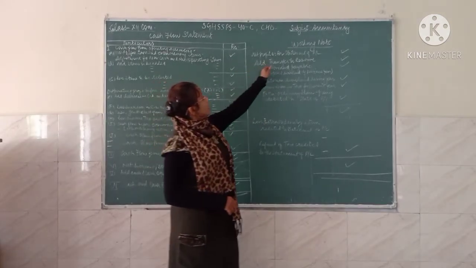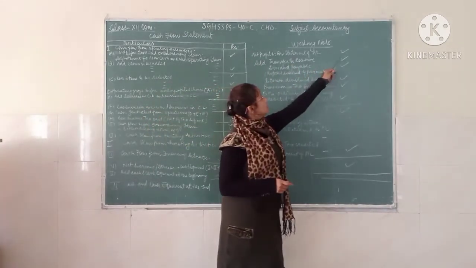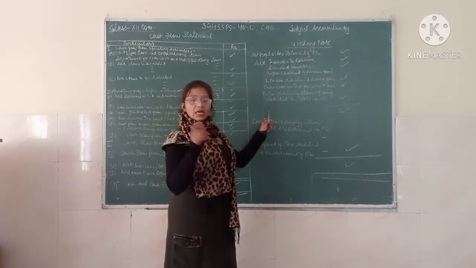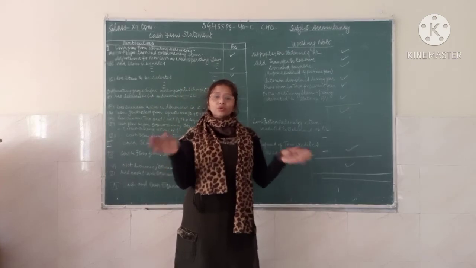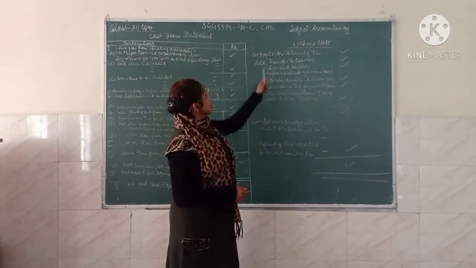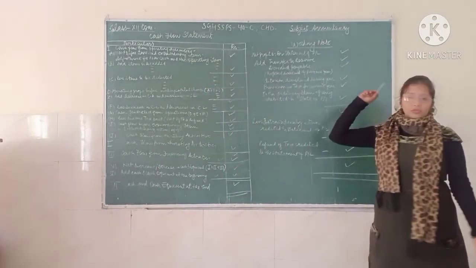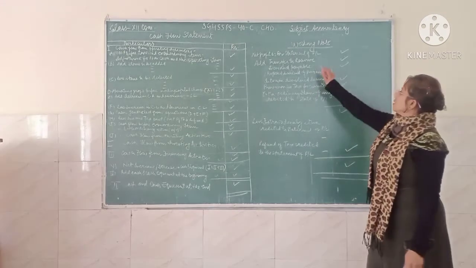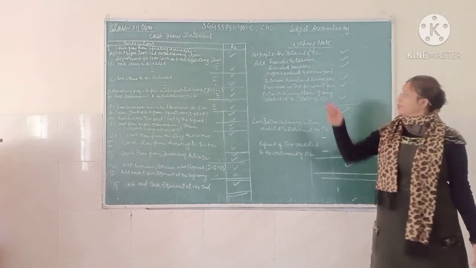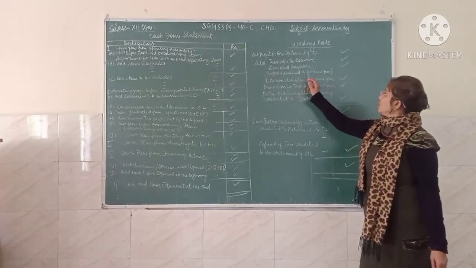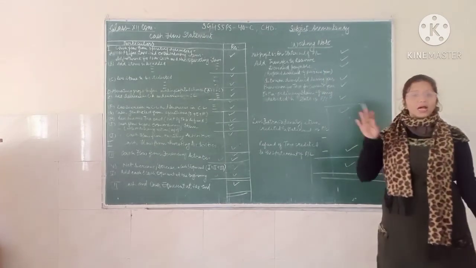So net profit as per statement of P&L, when the simple profit is given to you, you take it here and add all those items which you have already appropriated. What are those? You add the transfer to the reserve, which means you add back your reserve in the net profit. Also the dividend payable, which is the proposed dividend of the previous year, is also going to be added back.